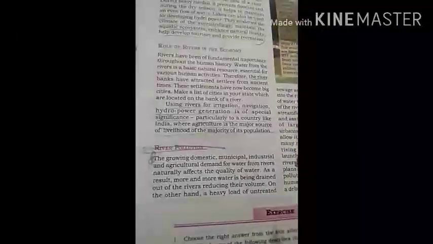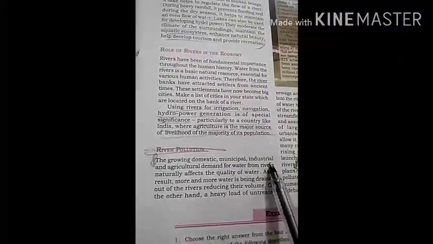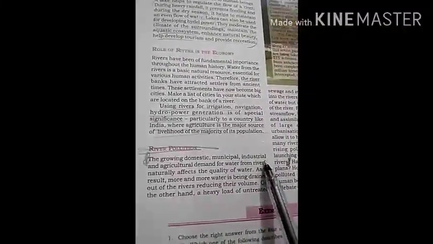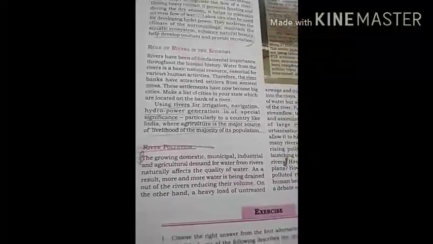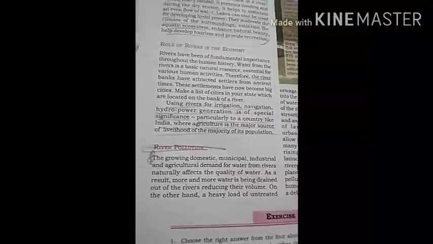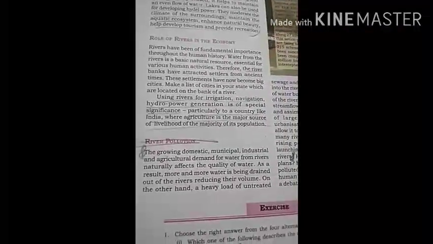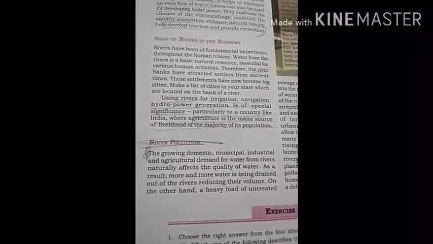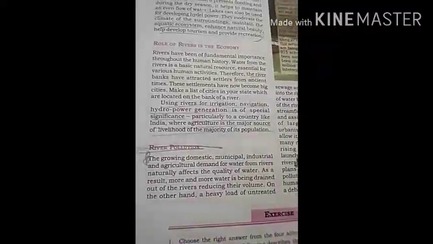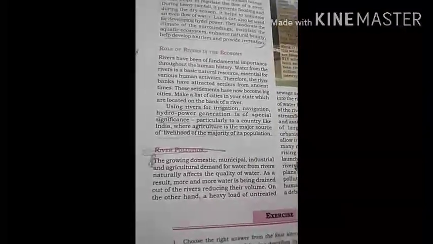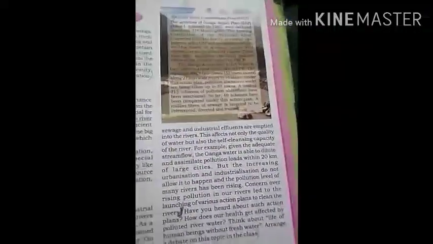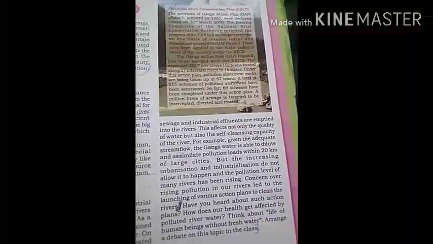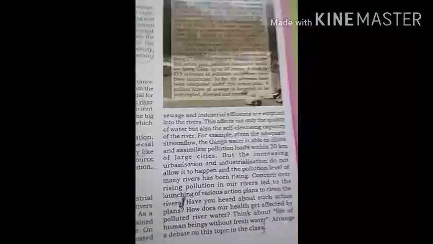These days, industries need much water for cooling down machines and for preparing raw material. In agriculture, there is also need of more water because people try to get three crops from the same field, so they need more water. That's why the quality of water has been affected. A heavy load of untreated sewage and industrial effluents is emptied into the rivers. This affects not only the quality of water but also the self-cleansing capacity of the river.